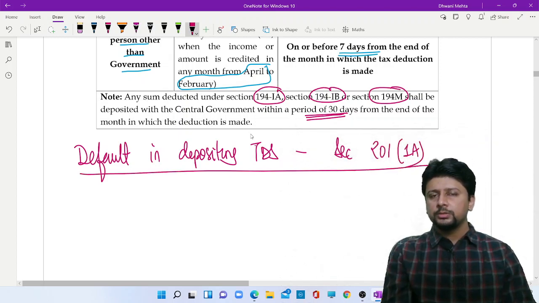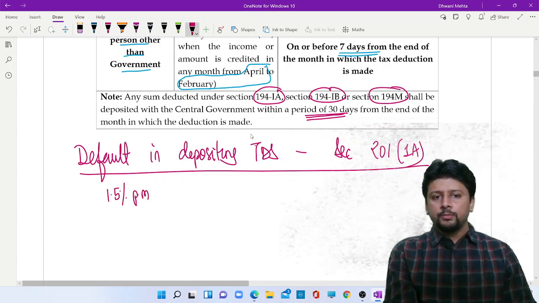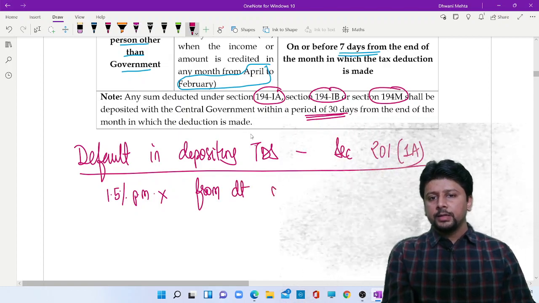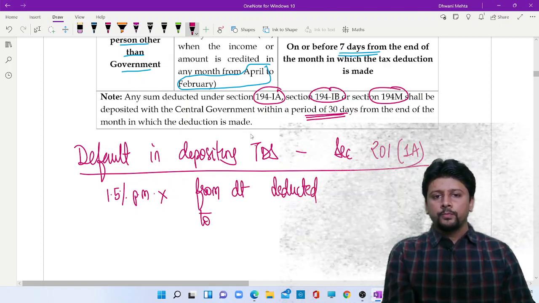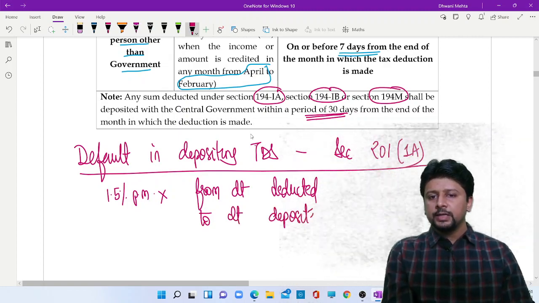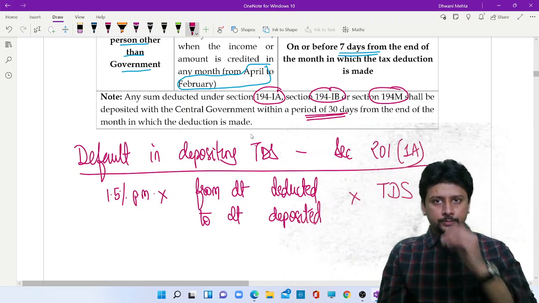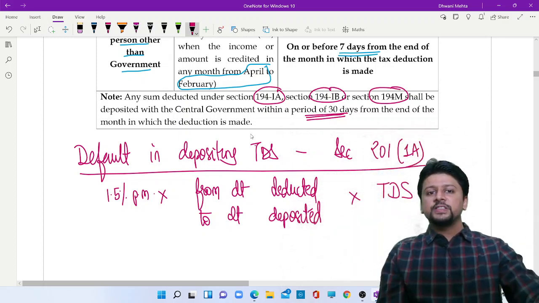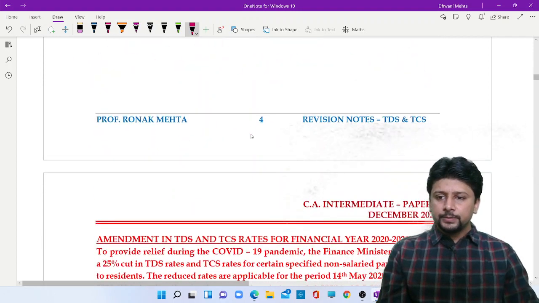Theory knowledge, just keep it in mind. 1.5% per month from the date tax was deducted at source to the date tax was actually deposited with the central government. Of course, this interest will be calculated on the TDS amount. So this is the interest if you make a default in depositing TDS.